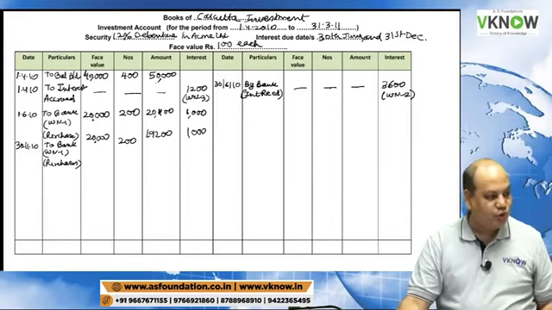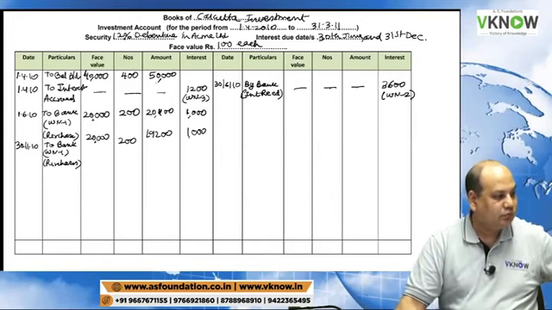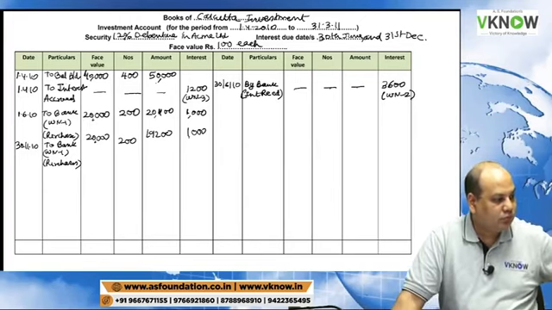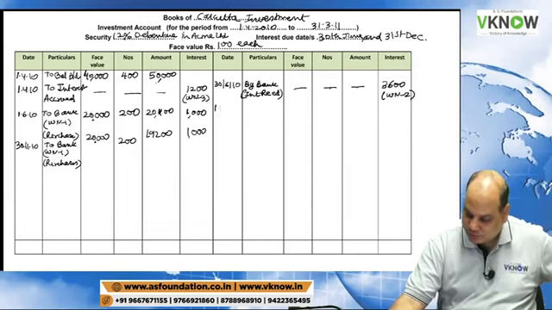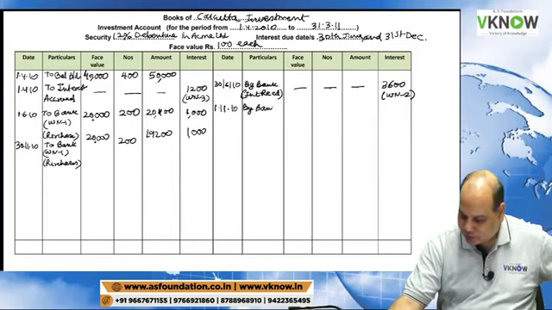Then we have two sale transactions also. The first sale transaction was on 1st November 10, by bank, sale.